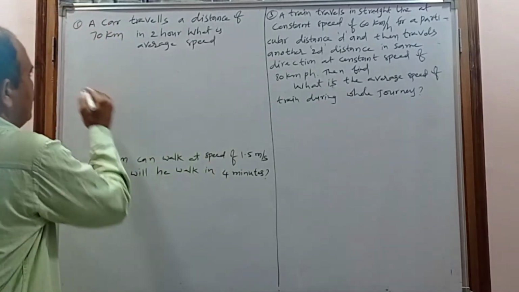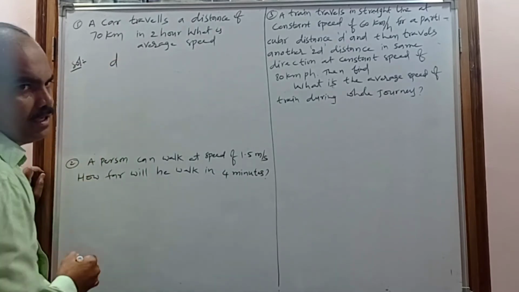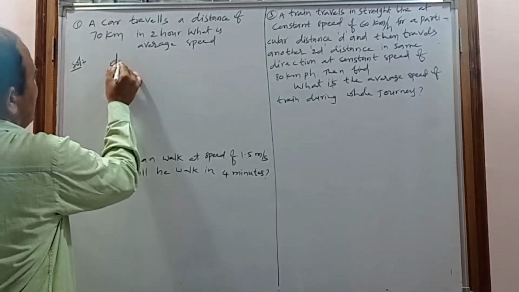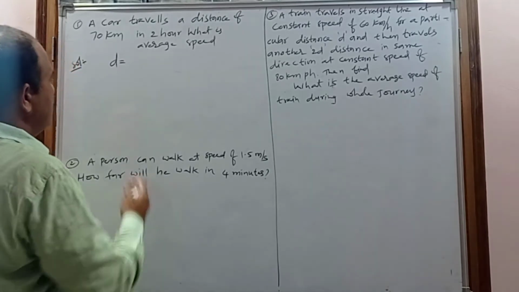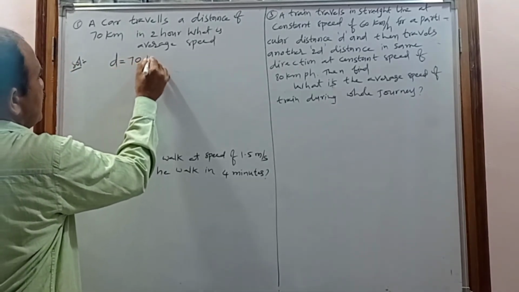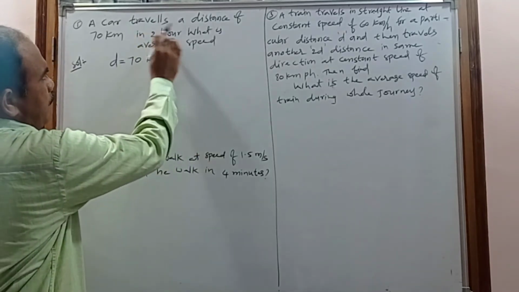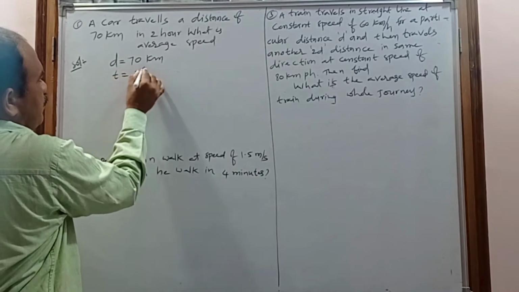And what is given? In the problem, the distance is given. I am representing the distance with D, or X or Y, your choice, but I am representing it with D. How much? That is 70 km. And next one, in how much time? In 2 hours. So the time is given. Time is nothing but 2 hours.